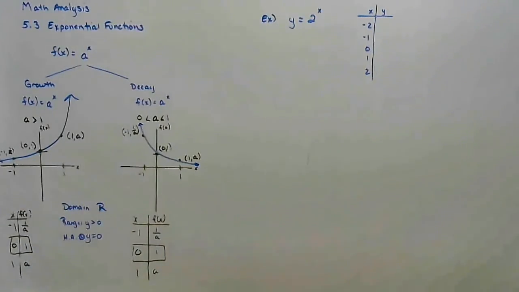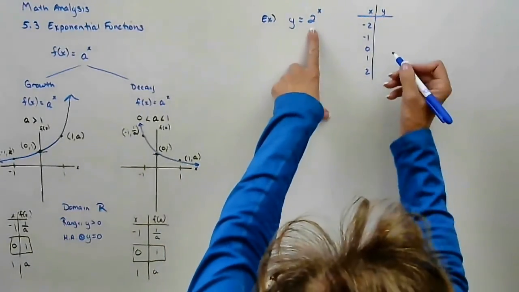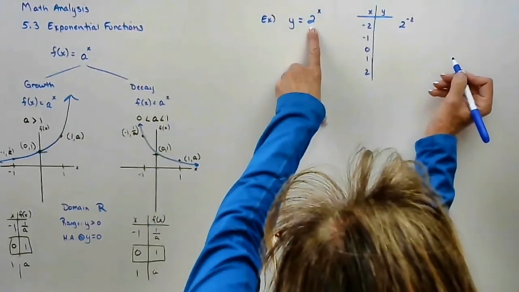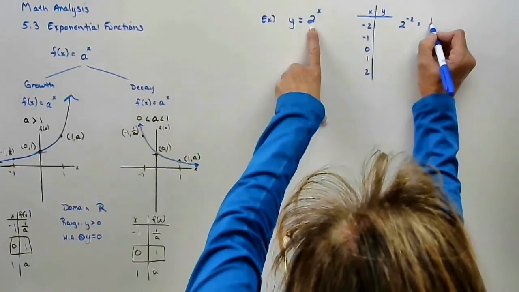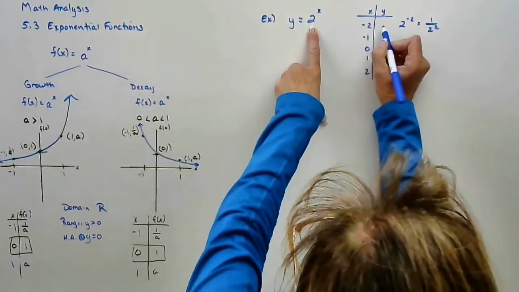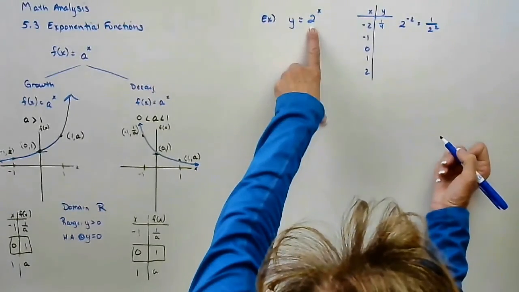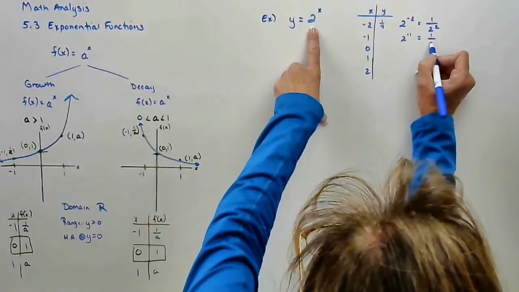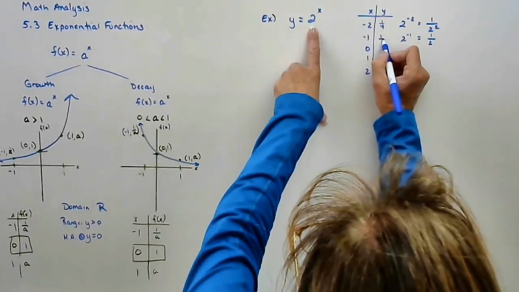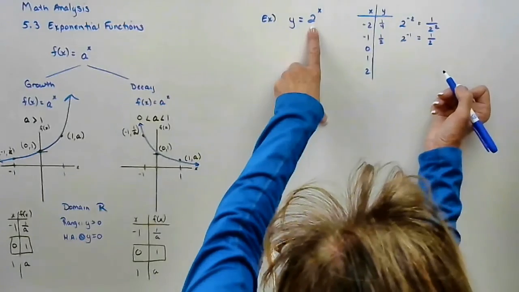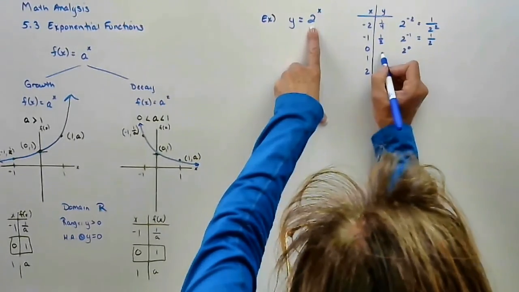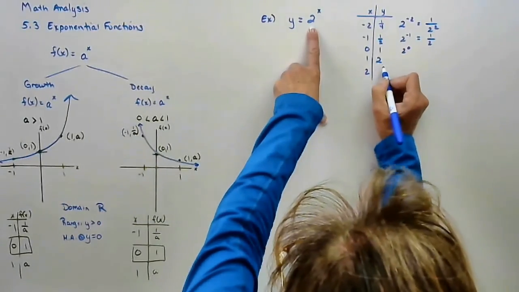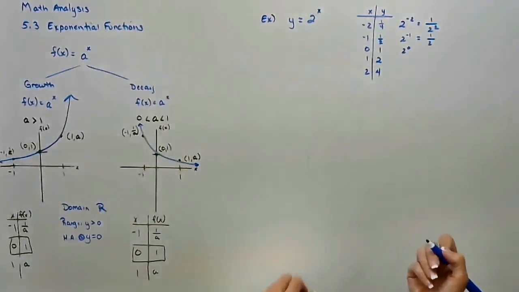All right, well, if I substitute in negative 2, 2 to the negative 2 power is the same as 1 over 2 squared, so that's 1/4. 2 to the negative 1 power is the same as 1 over 2 to the first, that's 1/2. 2 to the 0 power, anything to the 0 power other than 0 is 1. 2 to the first, 2 to the second.